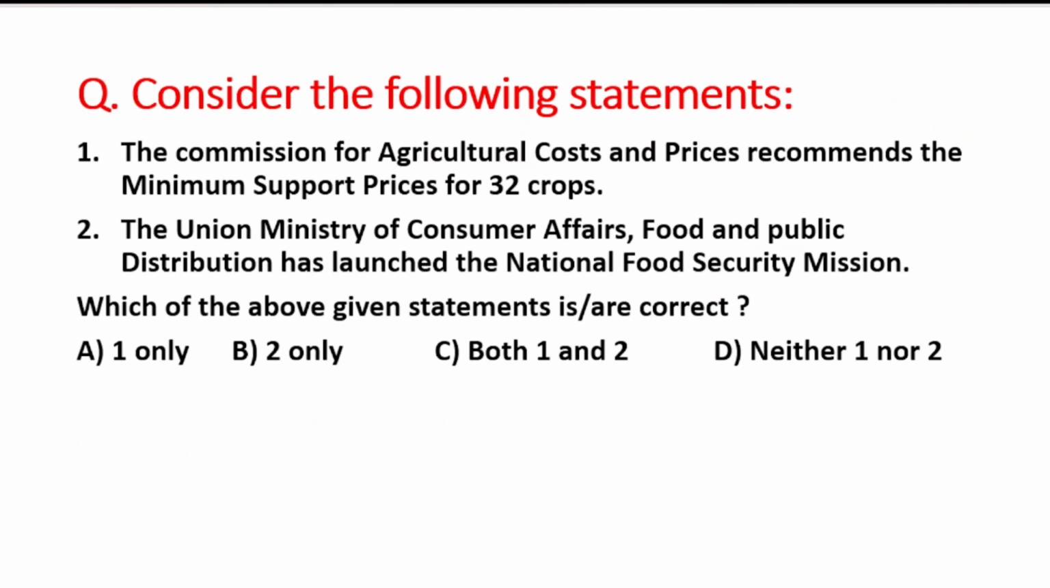Next question is consider the following statements. First statement is the Commission for Agriculture Cost and Prices recommends the minimum support prices for 32 crops. And second statement is the Union Ministry of Consumer Affairs, Food and Public Distribution has launched the National Food Security Mission. You have to choose the correct one statement. So right answer is option D, that is both these statements are incorrect.